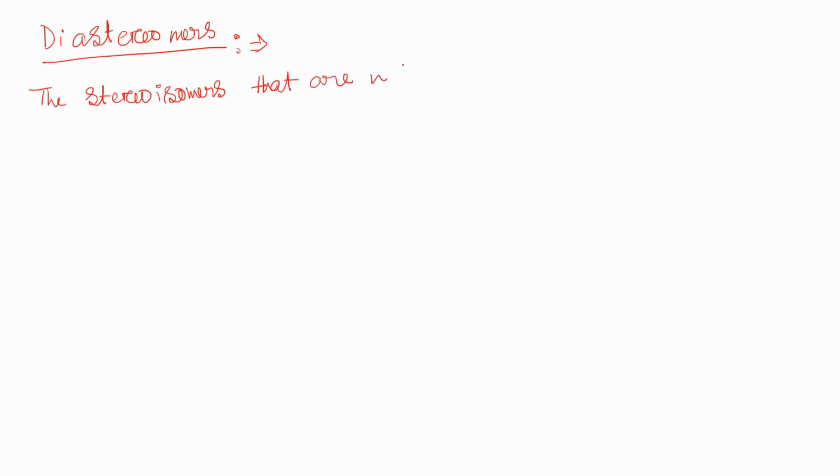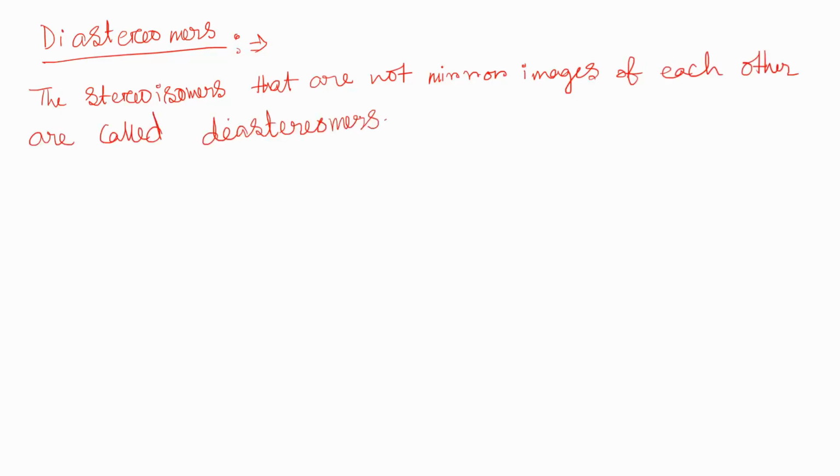So now we'll discuss diastereomers. Stereoisomers that are not mirror images of each other are called diastereomers.